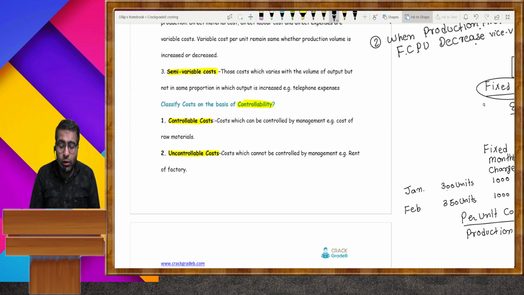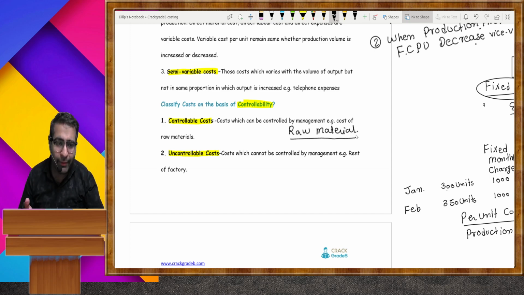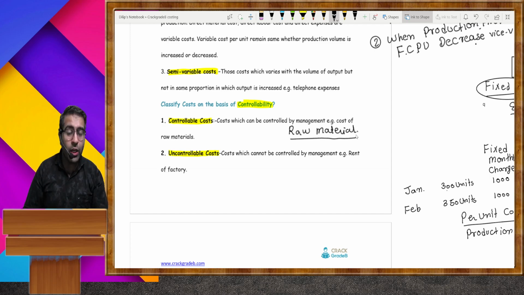Controllable cost is one which an organization can control, like if you are going to purchase any type of raw material. If you want to purchase less raw material, you can control it. You want to purchase more material, you also can control it. But can you control the rent?